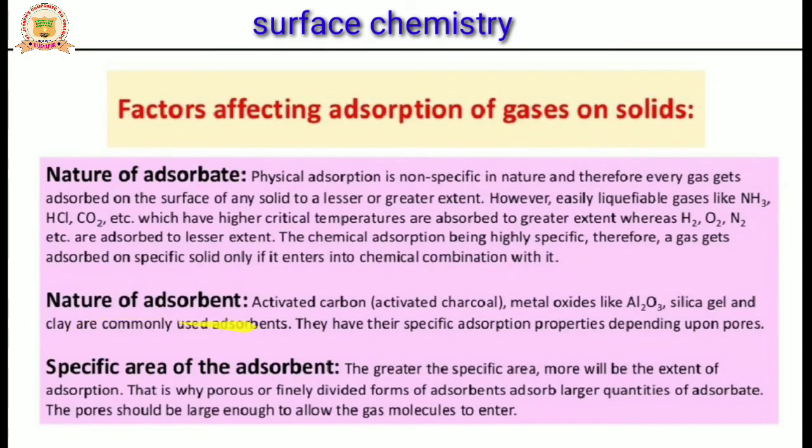Next, nature of the adsorbent. Activated charcoal is the best adsorbent because it consists of pores. Metal oxides like alumina, silica gel and clay are commonly used as adsorbents. They have their specific adsorption properties depending upon their pores.